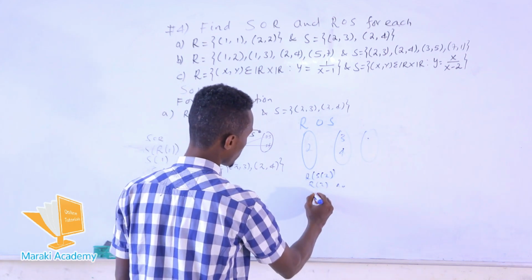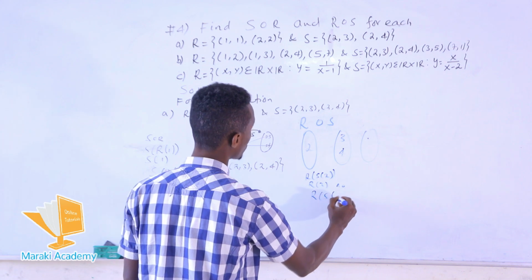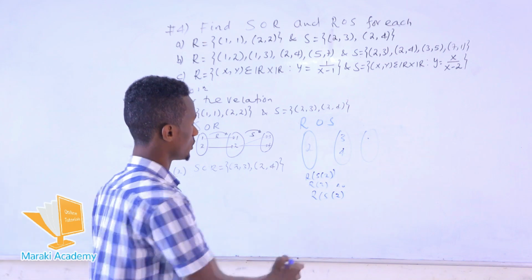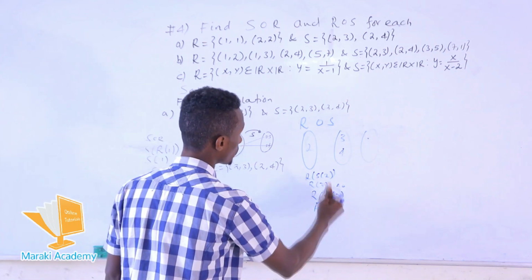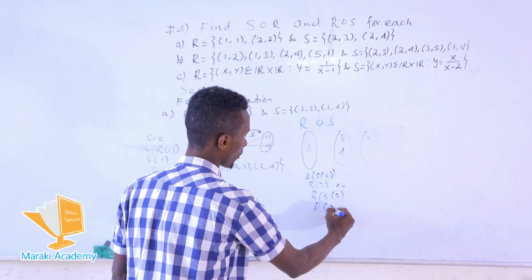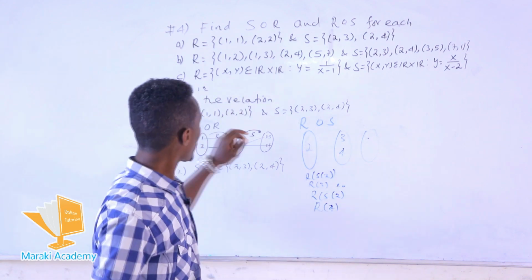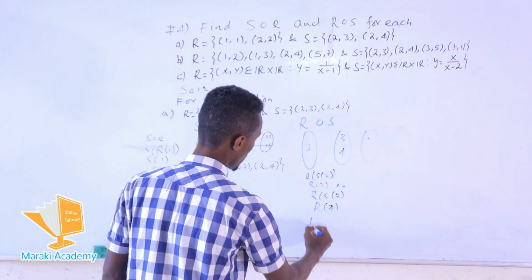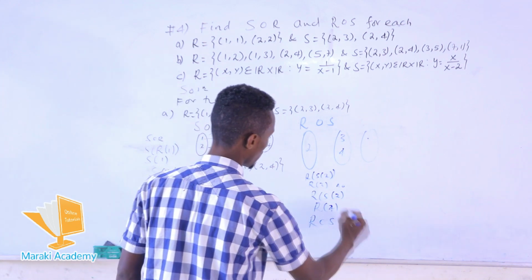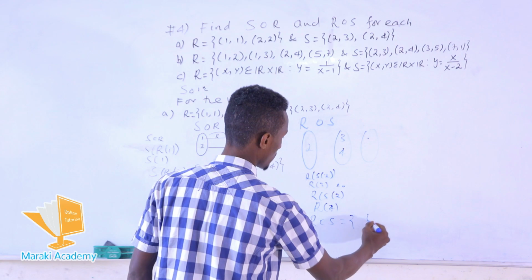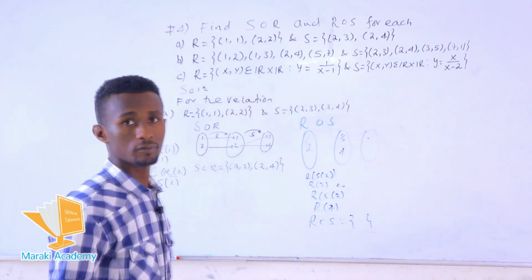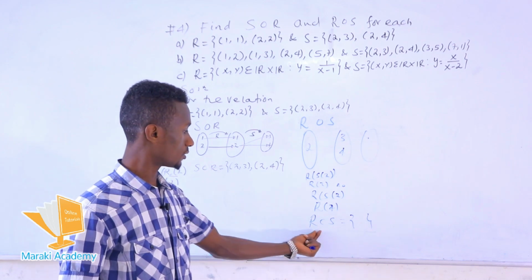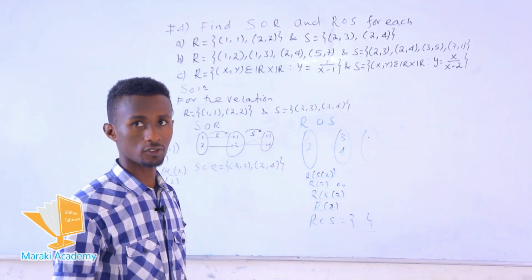So what about the other, R at point S at point 2? So also there is no element in the range, which means R at point 2, the value becomes 4. So now the domain element in the relation R. So this relation has no element. So the relation is empty. So there is no element in this relation R composed with S.